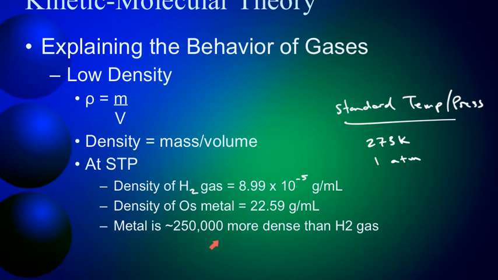And to try to put that into perspective, imagine 3 completely packed NFL stadiums, roughly 70,000, 80,000 per stadium. Imagine 3 full stadiums full of people. That would be like osmium metal. Now remove all but one person, and that would be more like hydrogen gas. So hopefully maybe that gives you some sense of just how packed the osmium metal is compared to the hydrogen.